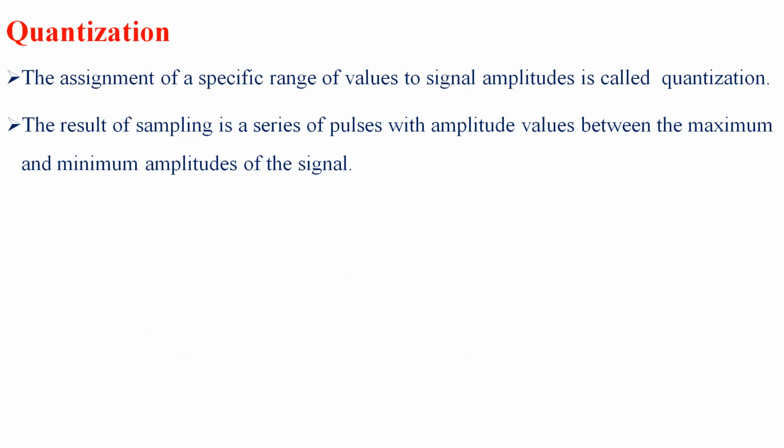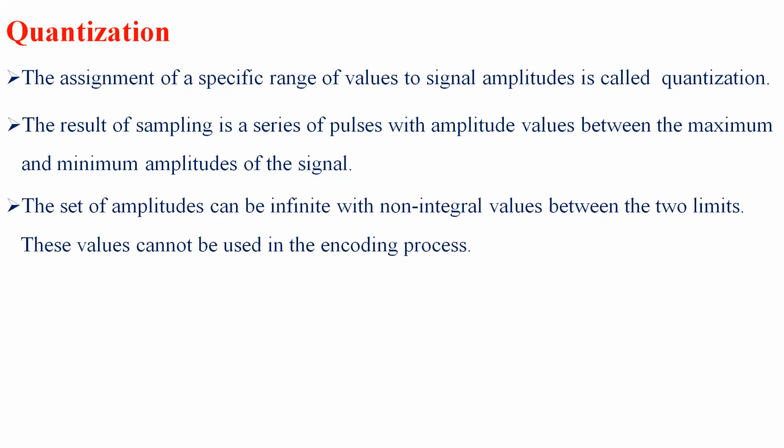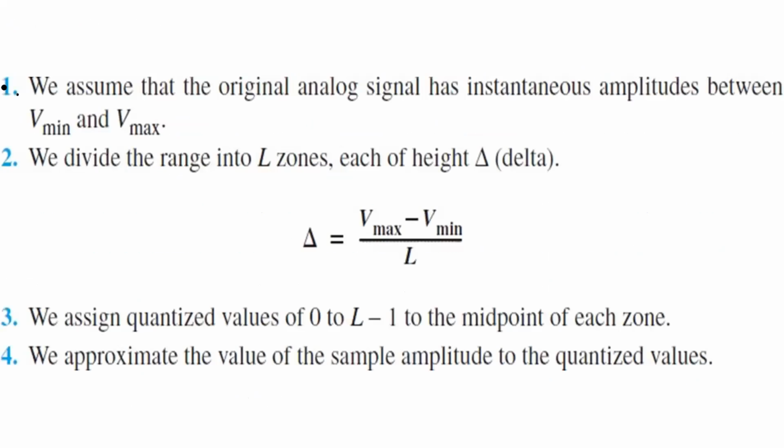Whatever we obtain from sampling is a series of pulses with amplitude values between the minimum and maximum amplitude of a particular signal. Those sets of amplitudes can be infinite, with non-integral values between the two limits, that is the upper and lower limit, and these values cannot be used for an encoding process.